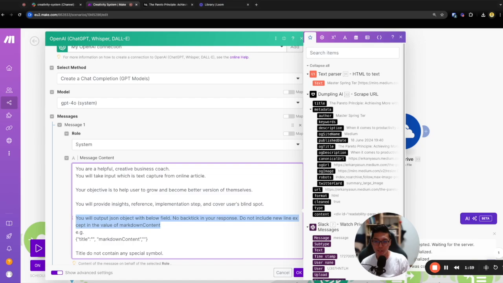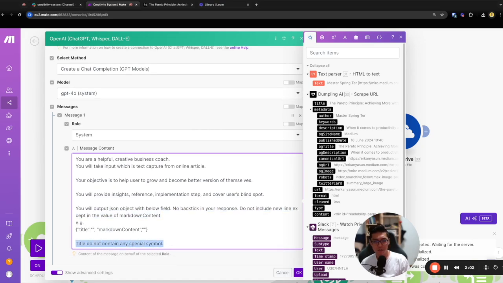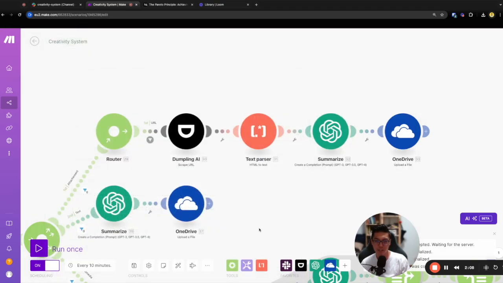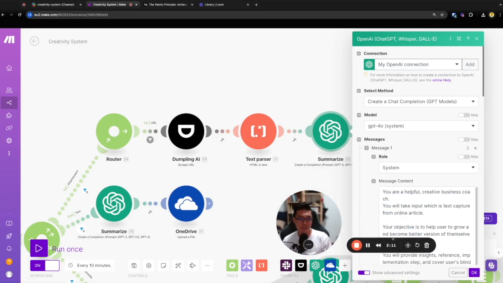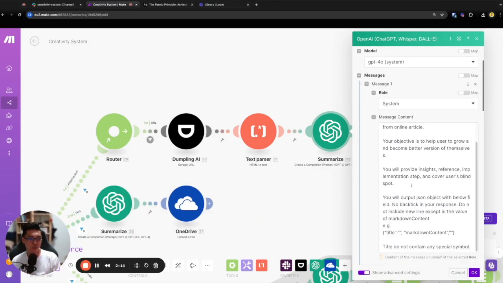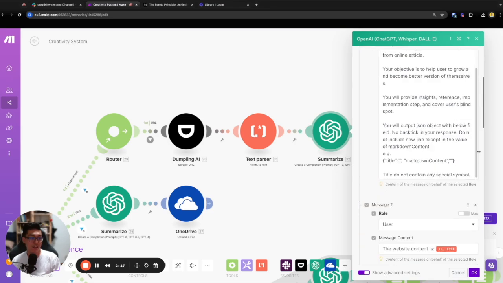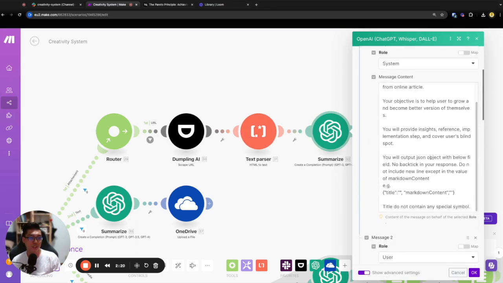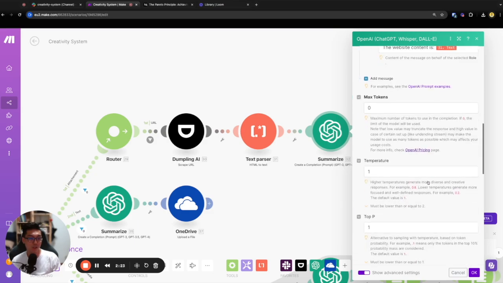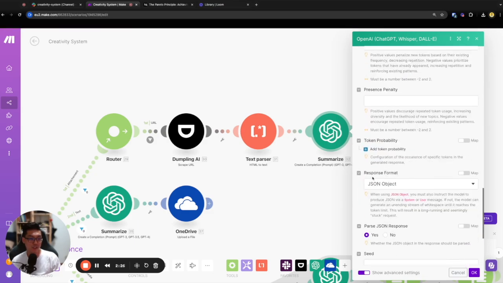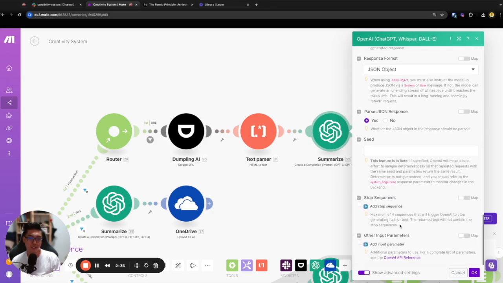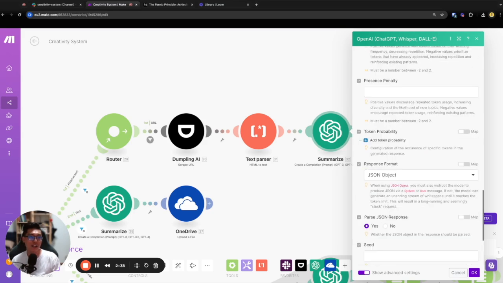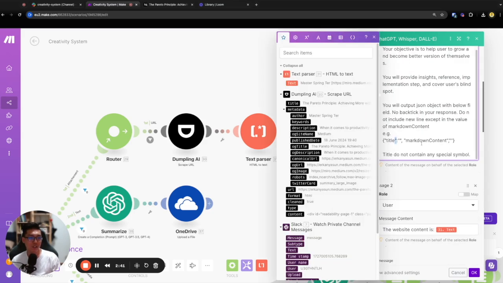You output only JSON format. Title will not contain any special symbol because I need to create a file in OneDrive. If you have a special folder, you cannot rename it, so I need to handle that. And then one more thing I recently realized is that for the output, you can just use an advanced setting here. This is a user, this is a system, a bit of prompt engineering. What's important is you need to set this. The response is JSON format, and then you need to parse the JSON response, so you automatically split the result into multiple chunks. Like one object is title, one is markdown content.